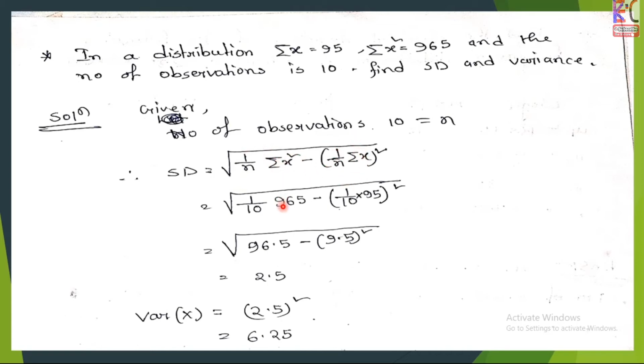We put the value of summation x square, which is 965, and given summation x equal to 95, so we put 95 as the value of summation x, and this is the result of the standard deviation. And we know that the standard deviation square is the variance, so we take standard deviation square, 2.5 whole square, equal to 6.25.